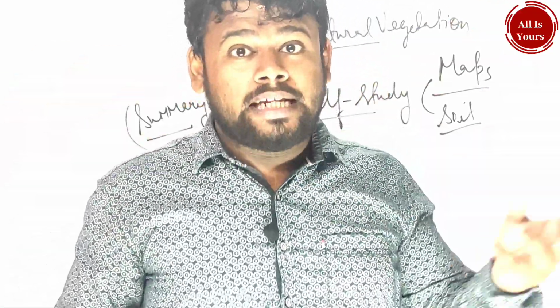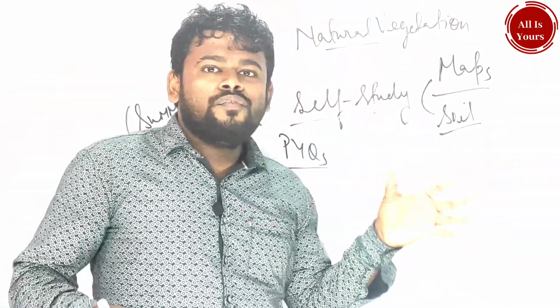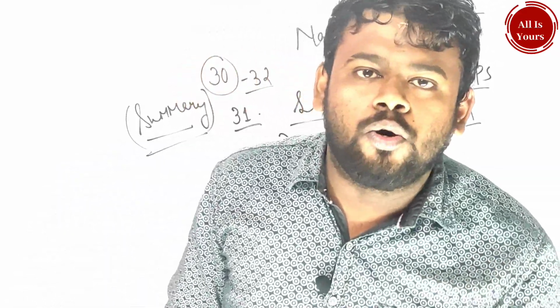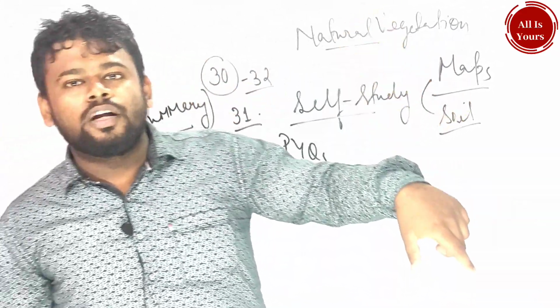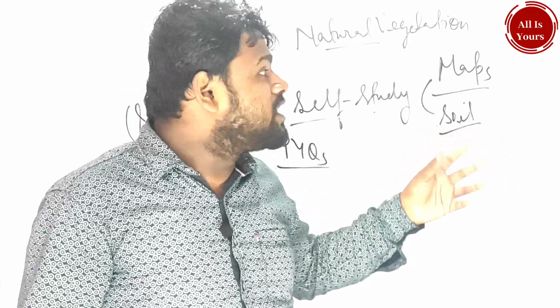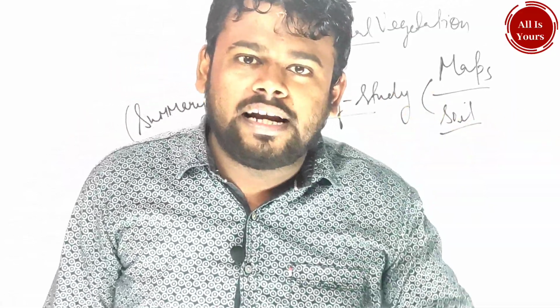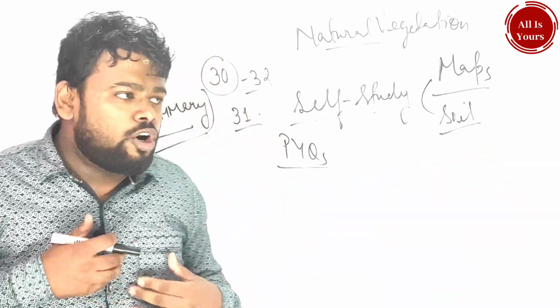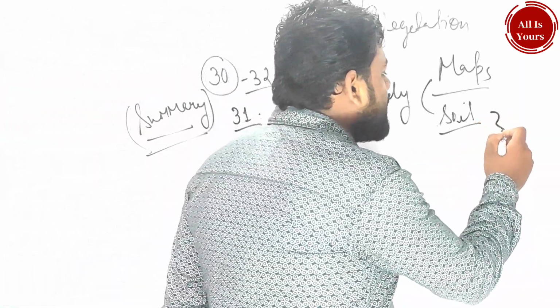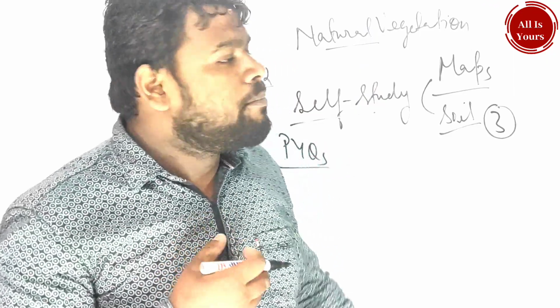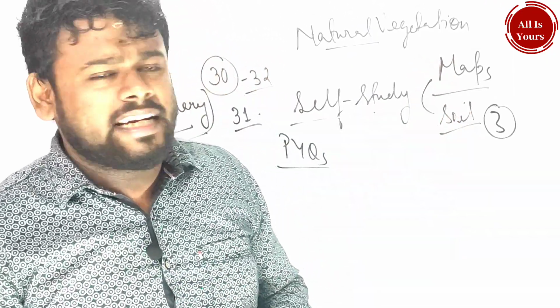And in option 2, the question will be given like this: which crops do they grow in this type of soil? You have known about the soil. Which type of crops generally grow in alluvial soil or black soil, red soil? This type of question you will be getting. I hope you will get maps of 2 or 3 marks, that is good for you. I think myself that maximum 2 or 3 marks you will be getting from maps.